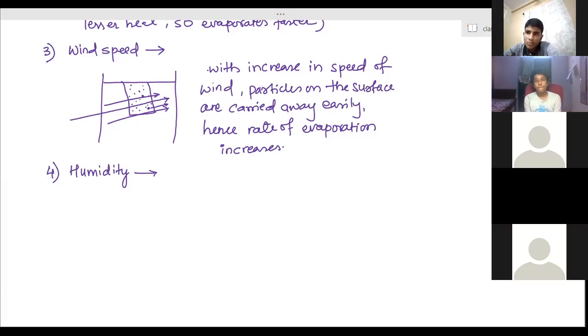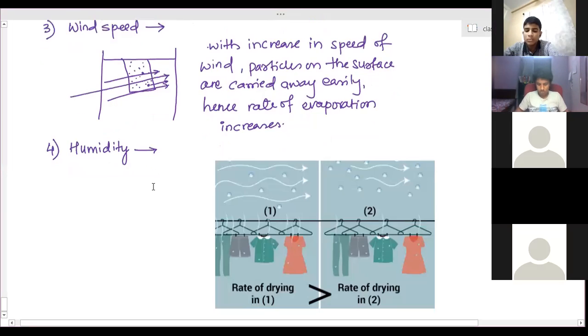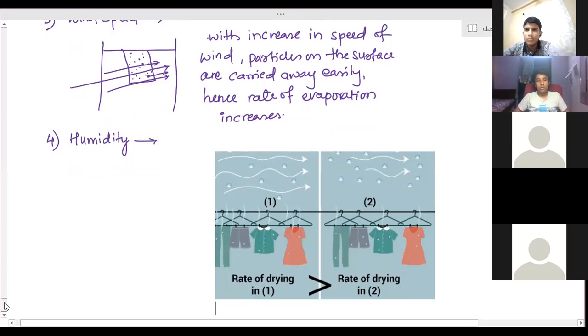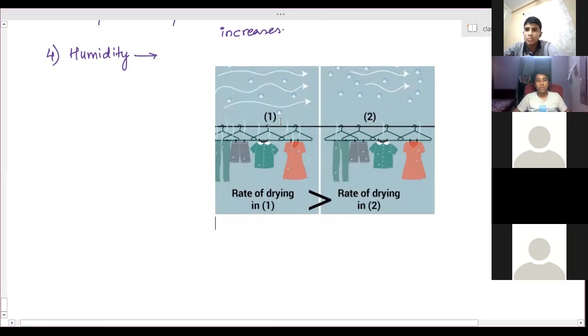So humidity means the amount of water is already present in the air. Now, if the air is more humid, this means more water is already present. Suppose we take this example. See here the structure of air. Able to see?